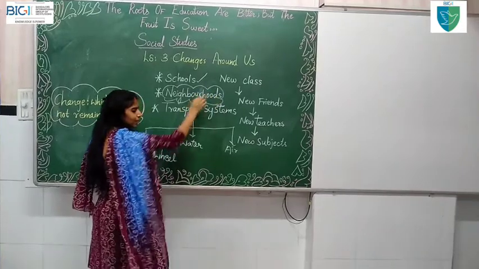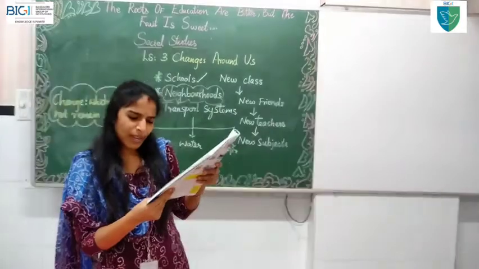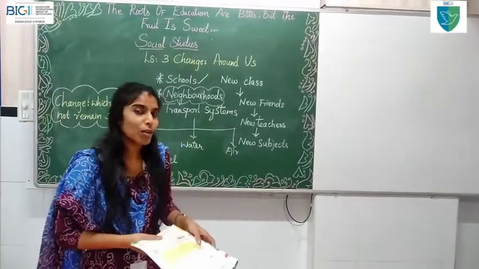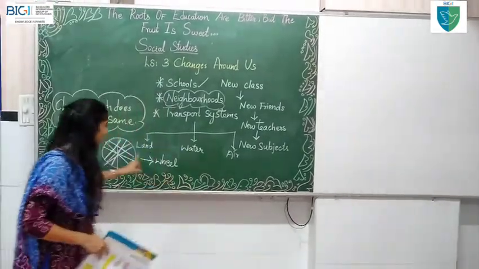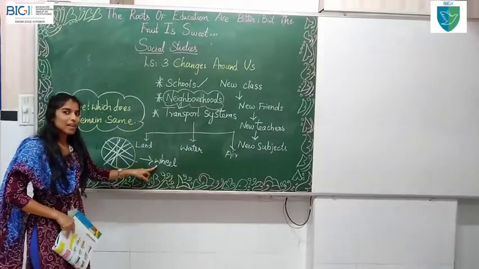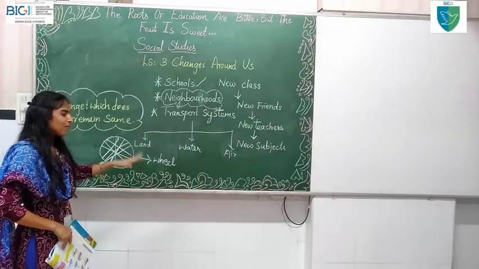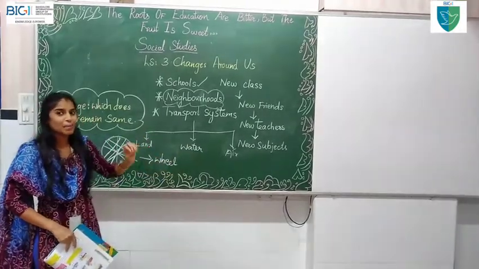Neighborhood. All of you write this in that blank. And the next question: the blank was a very important invention. What is the very important invention, children? Yes, it is big. After this invention only, our day-to-day life became much easier, when we can travel from one place to another immediately.